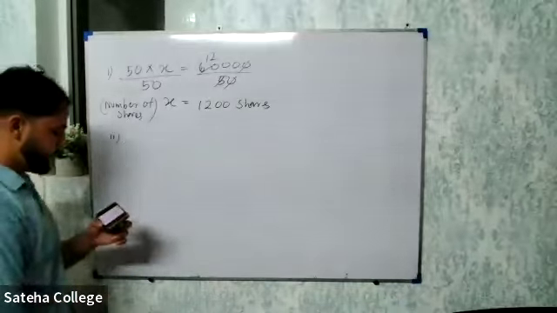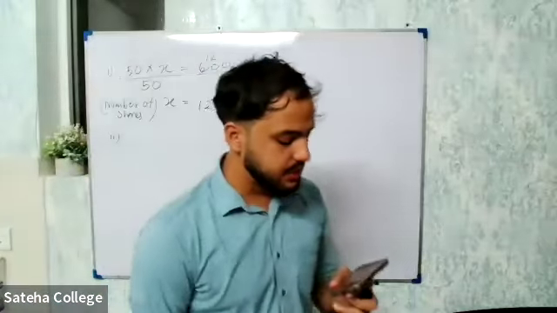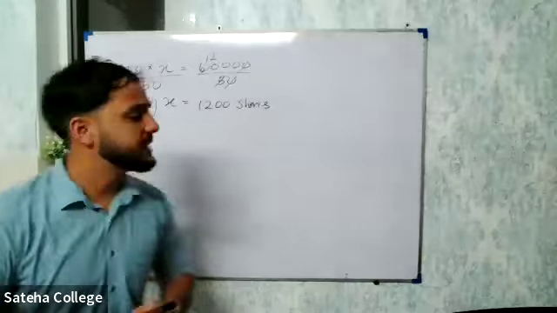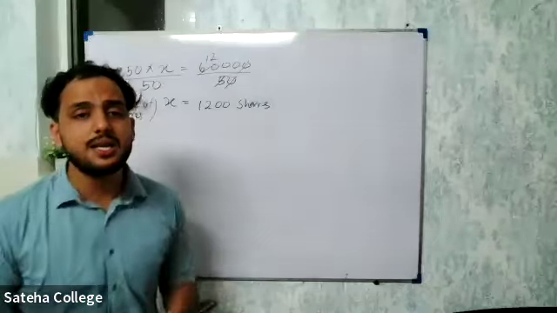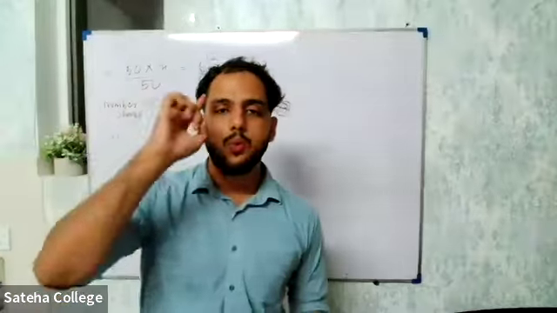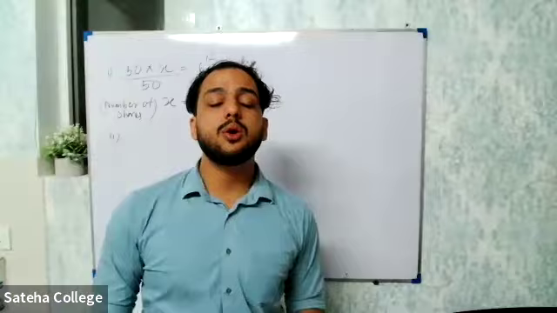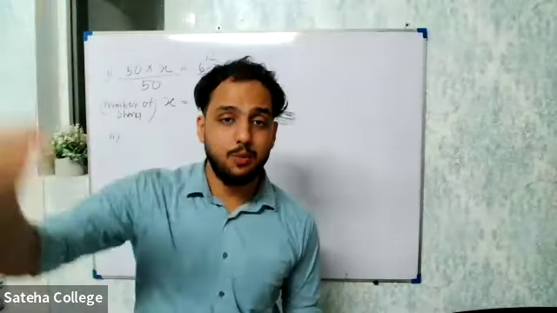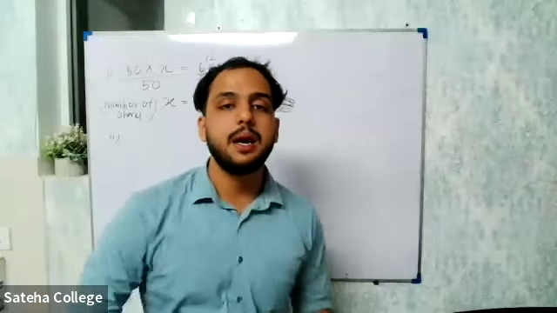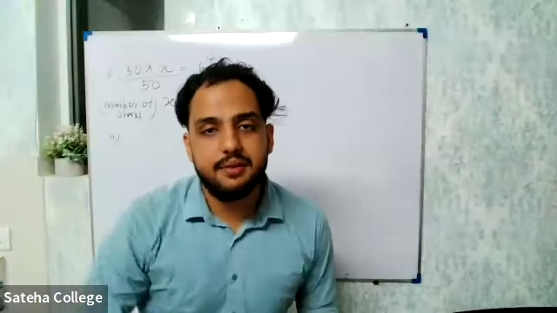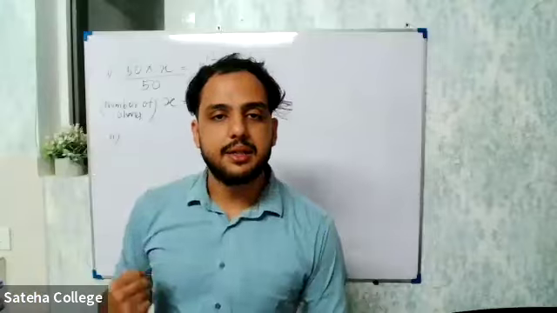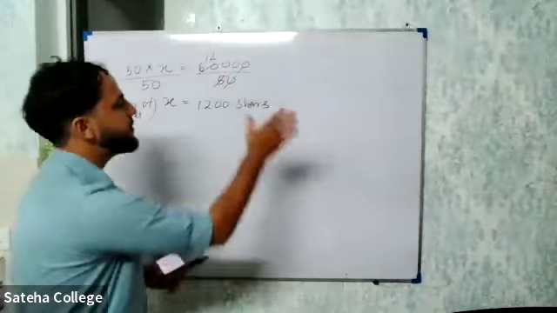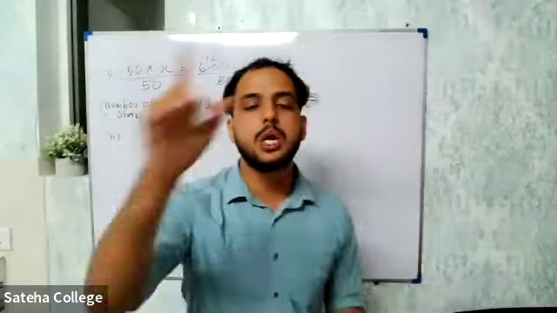Roman number 2. After receiving dividends from the company at the end of a year. He bought 1,200 shares. We know according to the poster, for 1 share he will receive a dividend of 2.5. Now to receive dividends, you have to complete 1 year, right? So he invested 60,000 rupees, completed 1 year, and now he received the dividend. So how do you find the dividend? Dividend of 1 share, 2.5, into the number of shares will give you the total dividend amount.